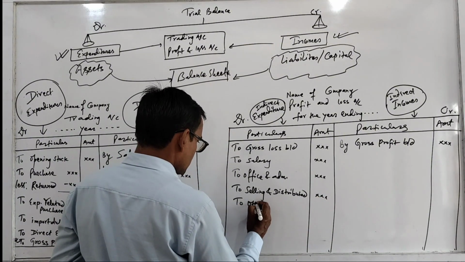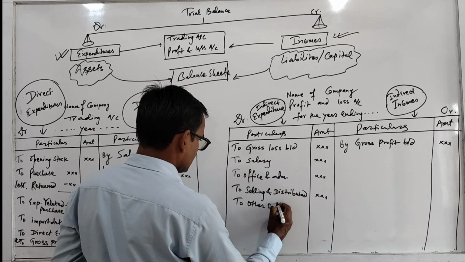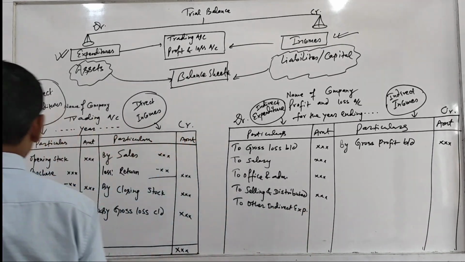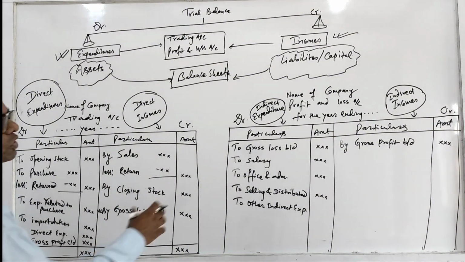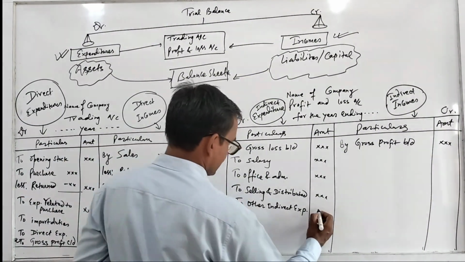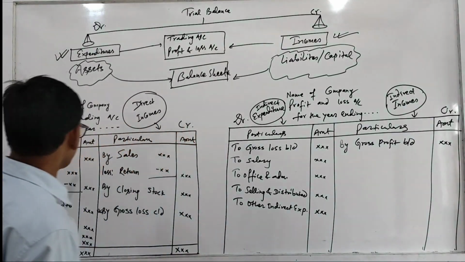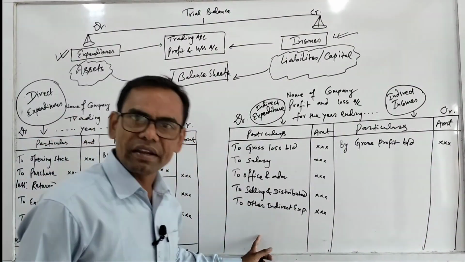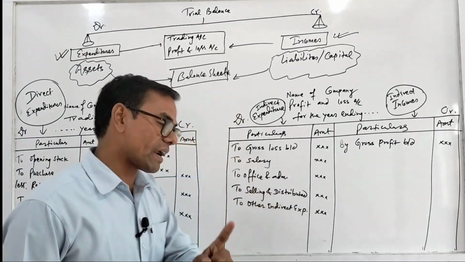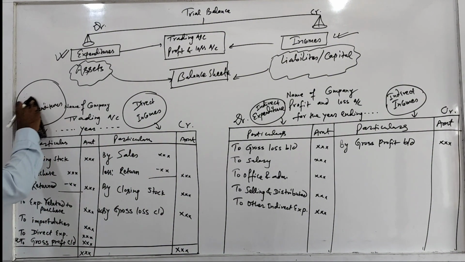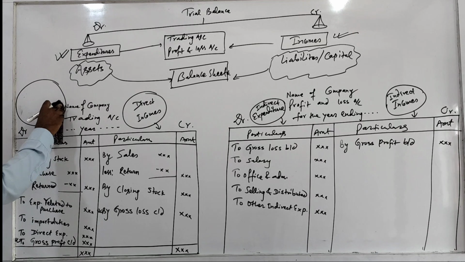Similarly, other indirect expenses or the expenses which are not recorded in trading account should be recorded here, should be placed here. Okay, suppose rent is not recorded here, it should be recorded here. But if there is factory rent, it is here, because in direct expenditure, what types of expenditures are related to direct?